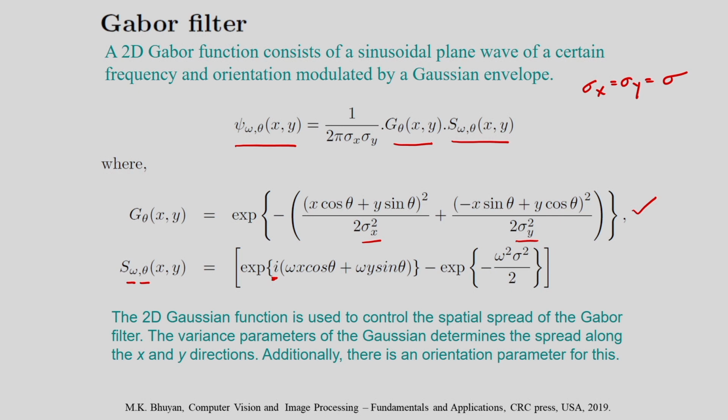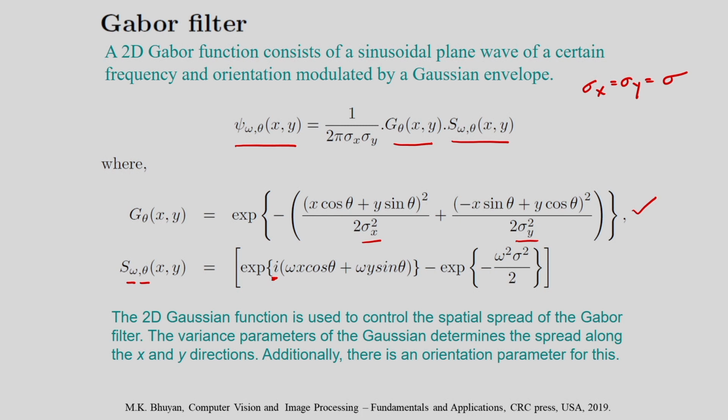In this case, the rotation parameter theta does not control the spread, as the spread will be circular if the variances are equal. In this case I am considering sigma x is equal to sigma y is equal to sigma.